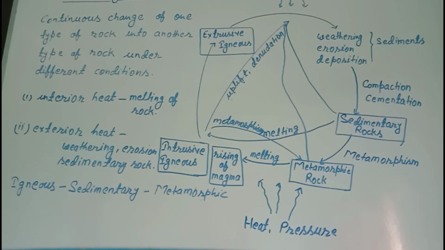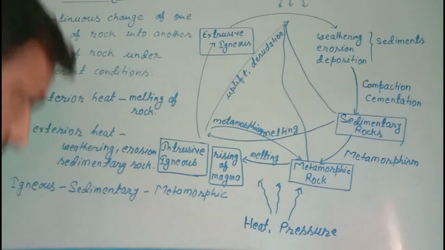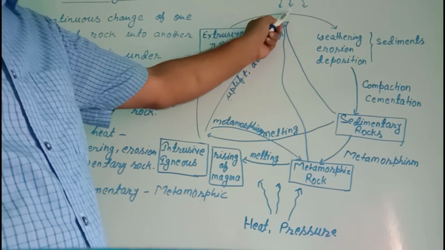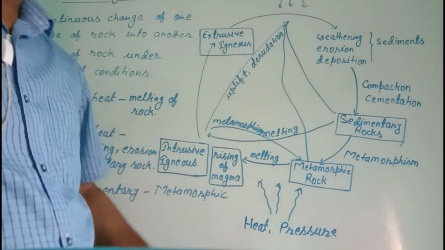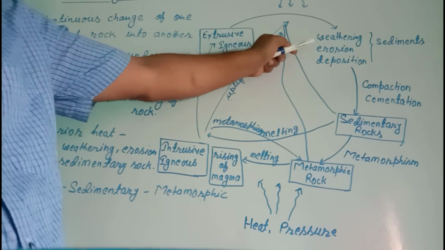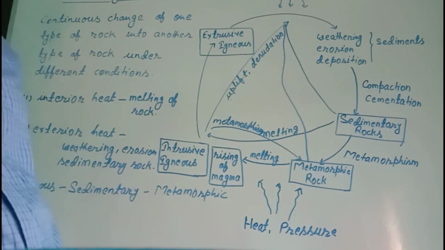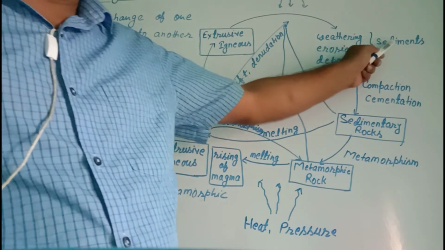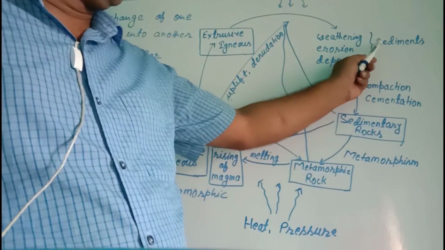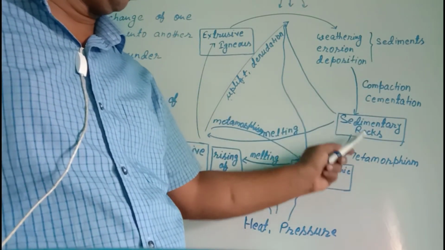As we are seeing the formation of extrusive igneous from the intrusive igneous, but under different conditions due to upliftment and denudation, the intrusive igneous also is exposed directly, and due to solar heat under the process of weathering, erosion and deposition, the intrusive igneous are changed into sediments, and the sediments are compacted and cemented to form the sedimentary rock.